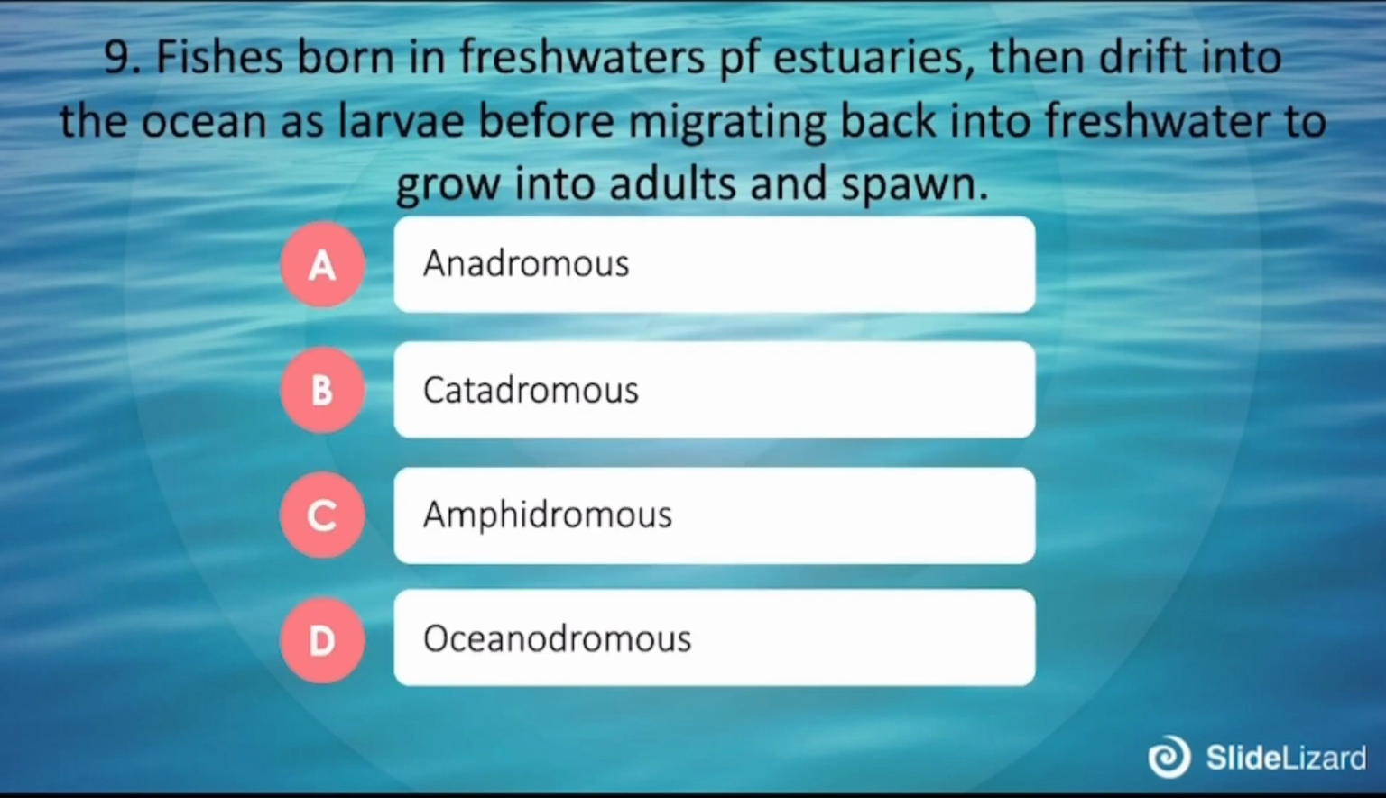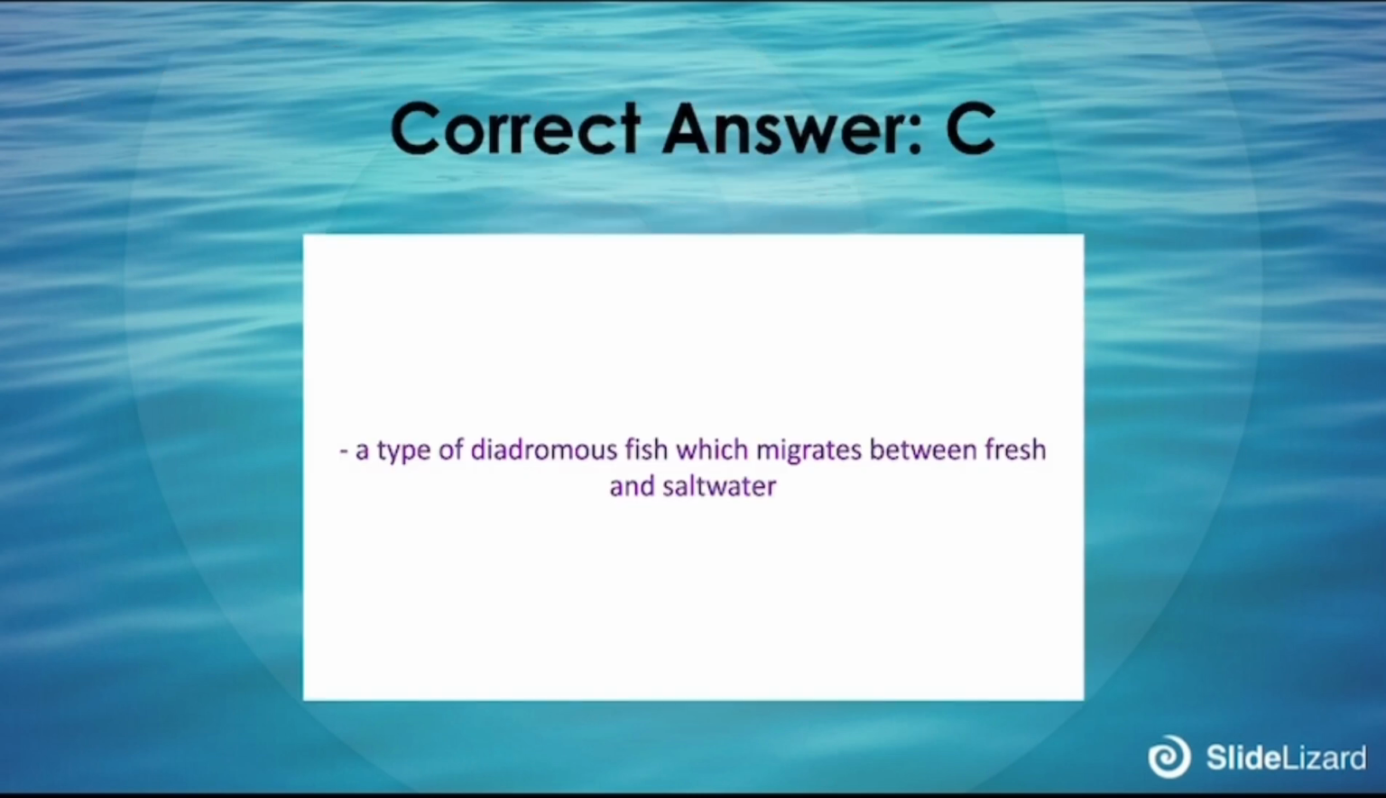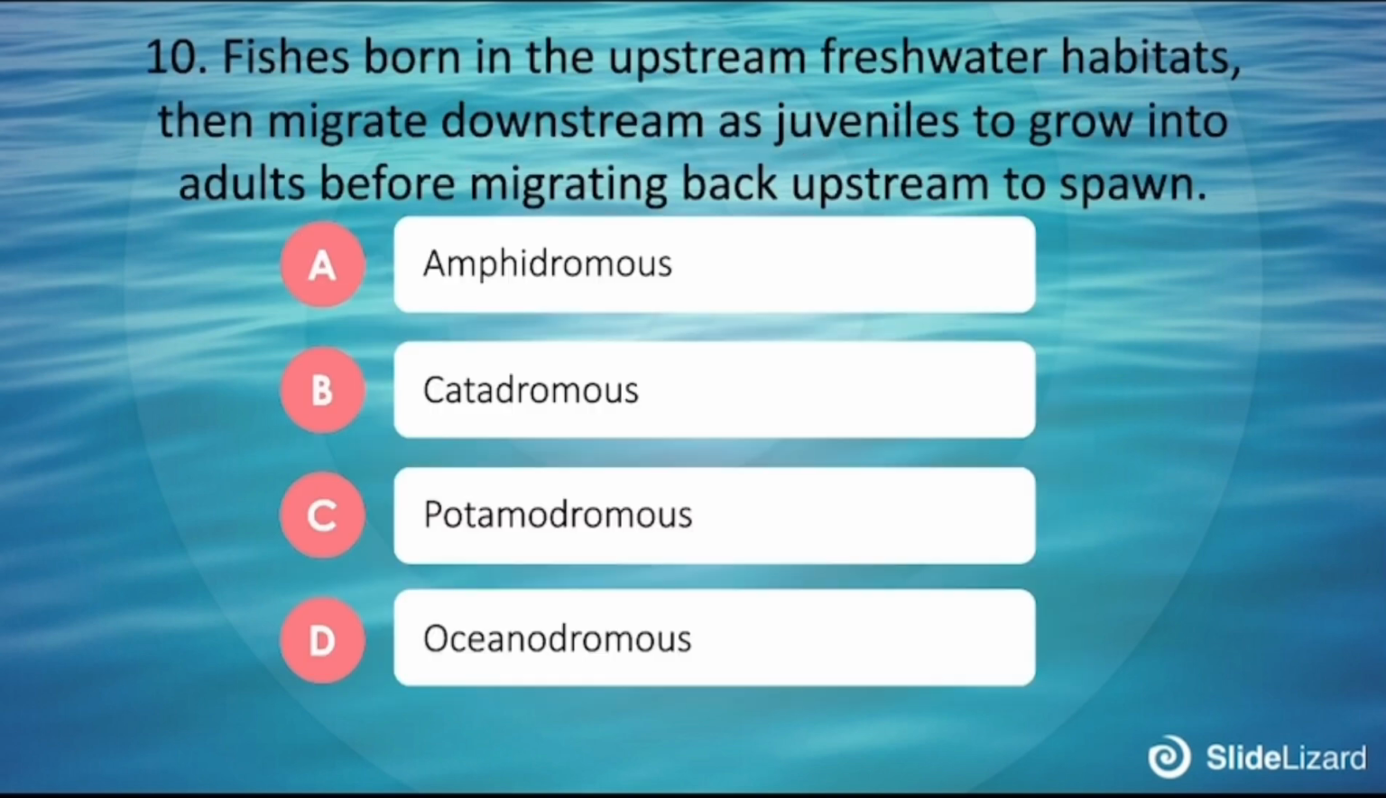9. Fishes born in freshwater of estuaries, then drift into the ocean as larvae before migrating back into freshwater to grow into adults and spawn. A. Anadromous, B. Catadromous, C. Amphidromous, D. Oceanodromous. The correct answer is C. A type of diadromous fish which migrates between fresh and salt water.